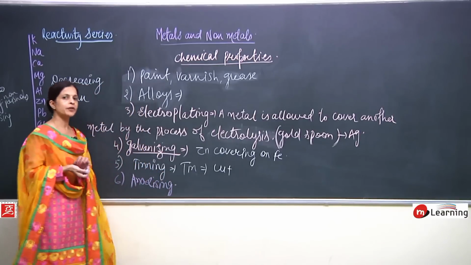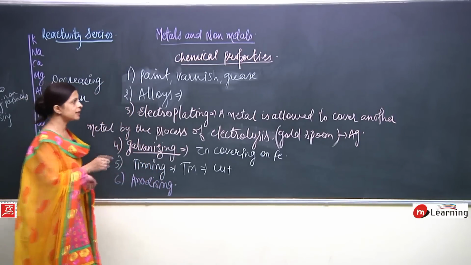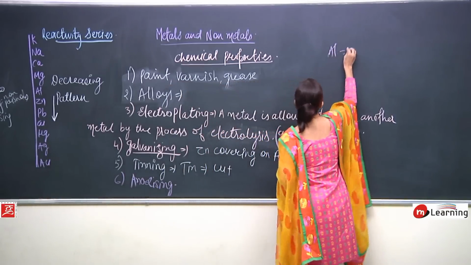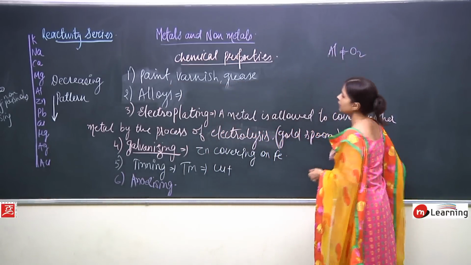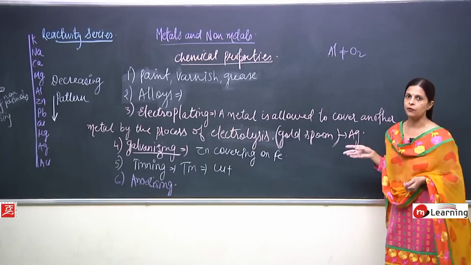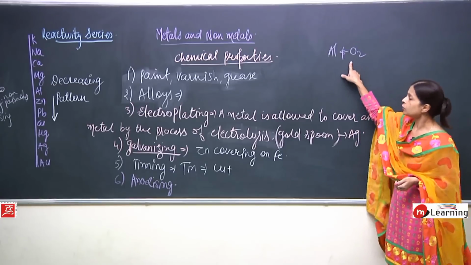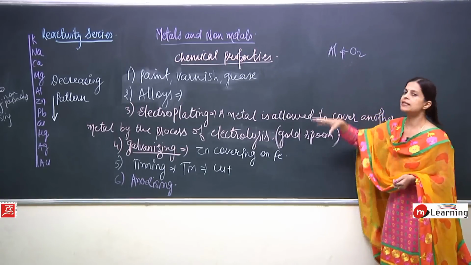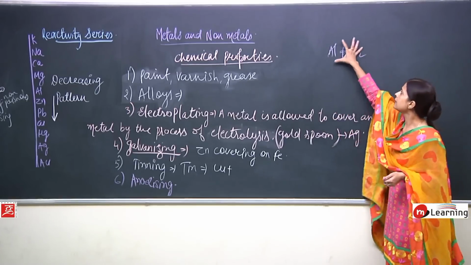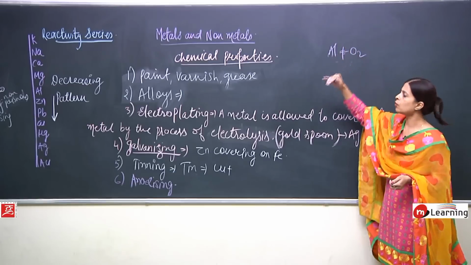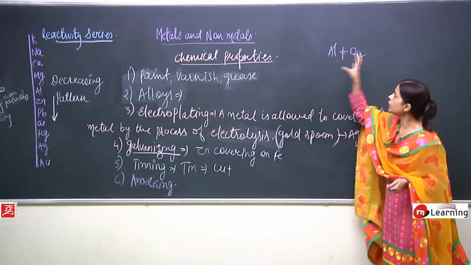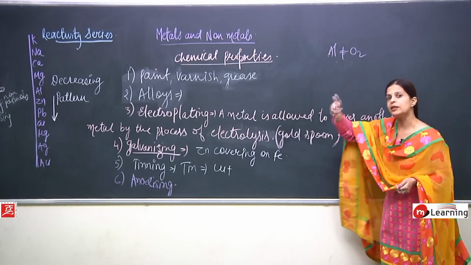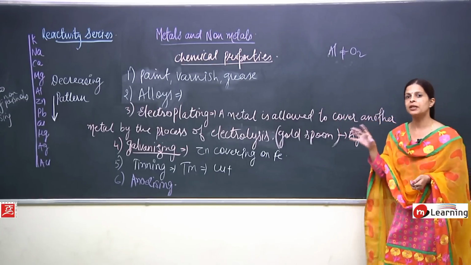Now, what is the meaning of anodizing? Anodizing means what happens? See, we have discussed that aluminium reacts with oxygen and aluminium oxide is formed, okay. Now, I told you that time also that this is allowed to be done intentionally sometimes, so that when this aluminium oxide layer is formed on some metal, or even on the aluminium, the further destruction of the aluminium gets stopped.